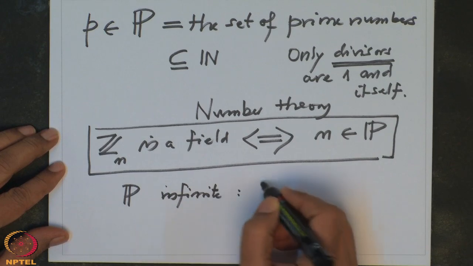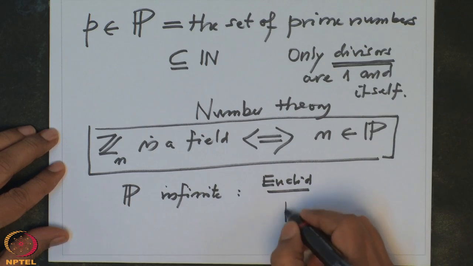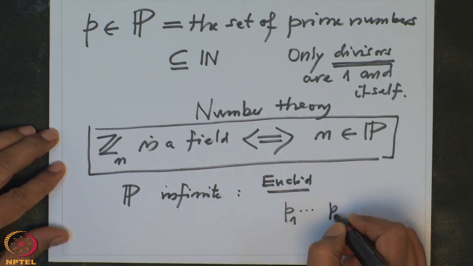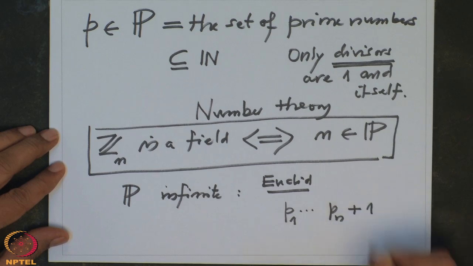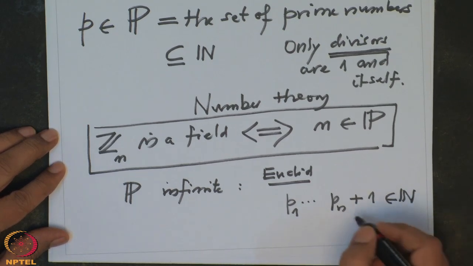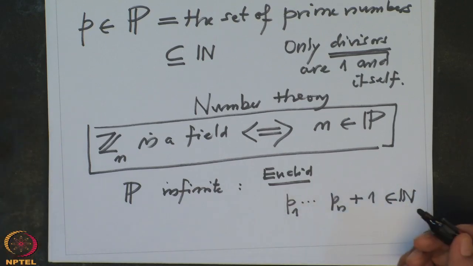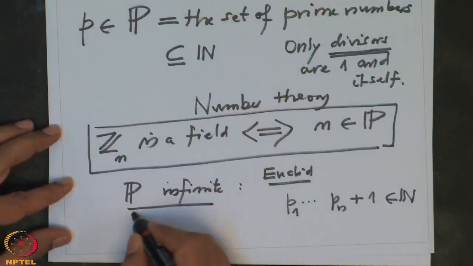This is a famous proof by Euclid: if there were only finitely many primes p1 to pn, then look at their product and add 1. We know that this is again a natural number, so it has a prime factor, and that prime factor cannot be one of p1 to pn. Therefore, you get a new prime factor. That is a contradiction. So, this was Euclid's proof that P is an infinite set.